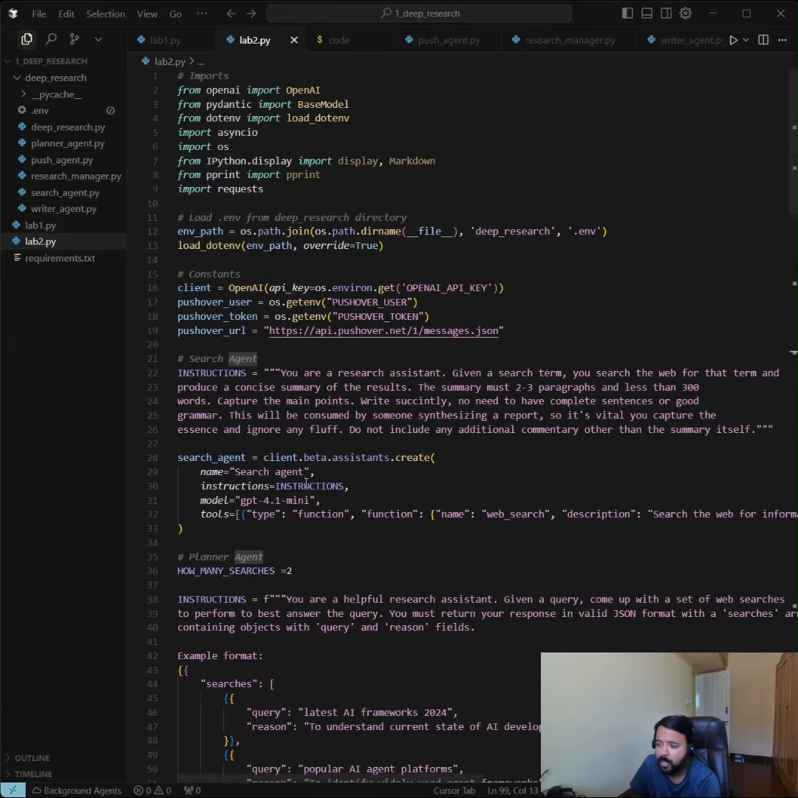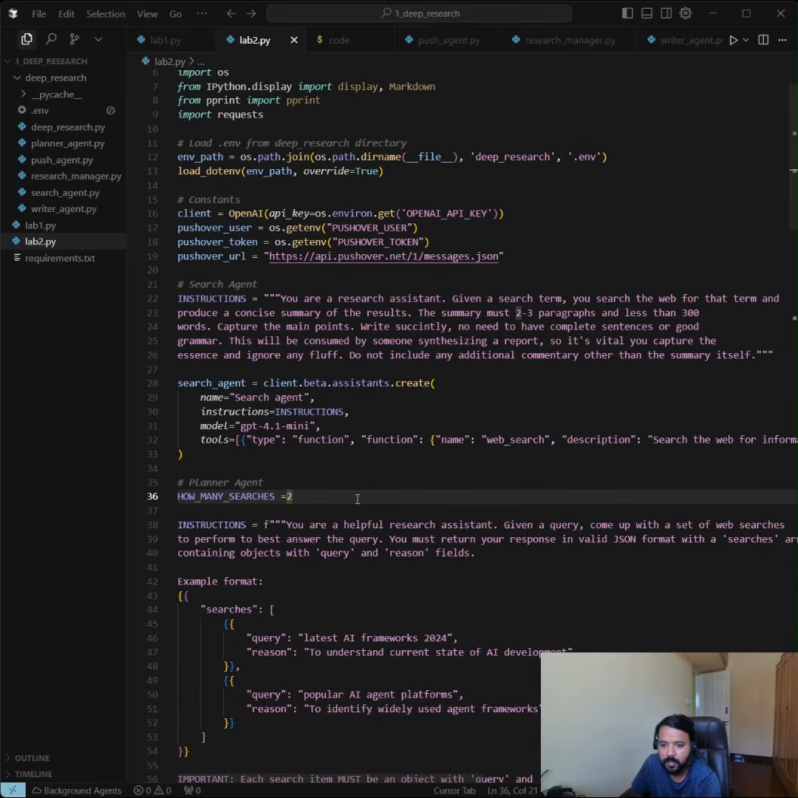So basically, we'll give one prompt to this search agent. It will search about that topic. So we have given instructions here like, you are an assistant given a search term. You need to search the web and produce a concise summary for that result. The summary must be 2-3 paragraphs and less than 300 words. And we are using parallel searches. So how many searches are we doing? We are doing two searches here. You can increase the number of searches to get a better result.